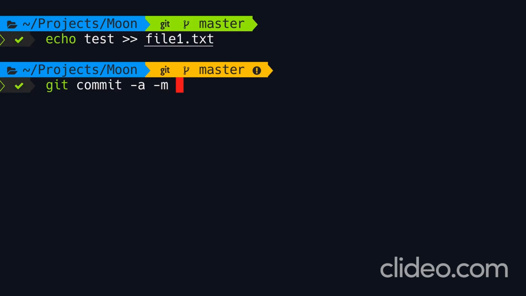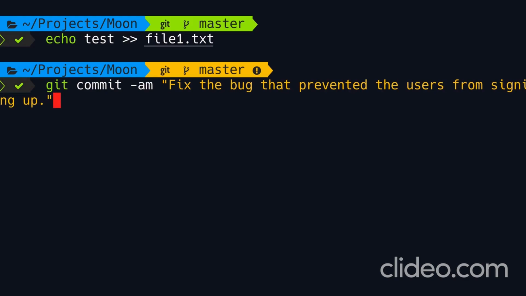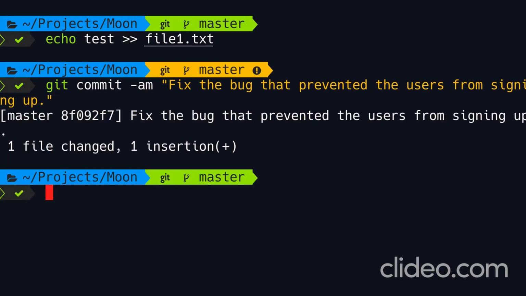And then, just like before, we supply a message, or we can combine these 2 options. So let's supply a message. Fix the bug that prevented the users from signing up. Let's go. Our code is committed. 1 file was changed, and we have 1 insertion. So this is how we can skip the staging area. But once again, do this only if you know what you're doing. 99% of the time, you should always stage your code before committing it to the repository.